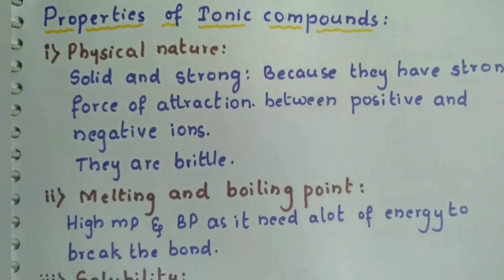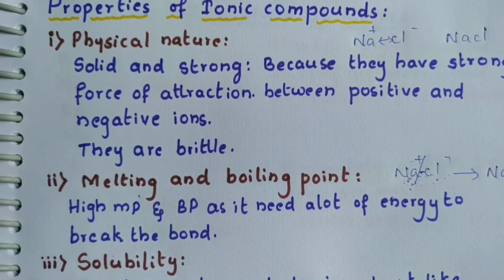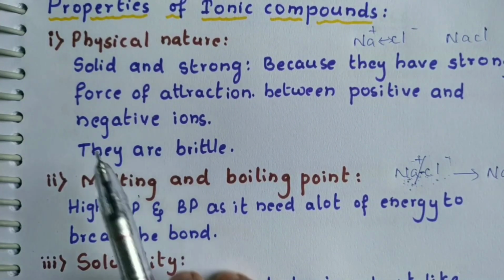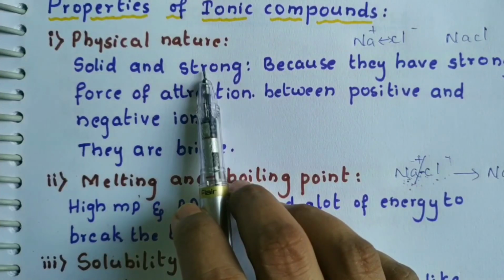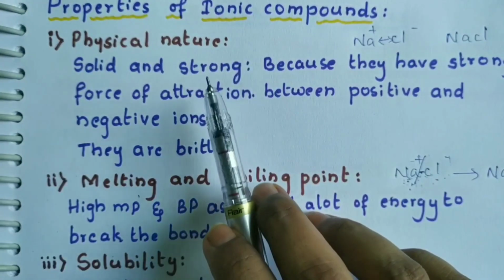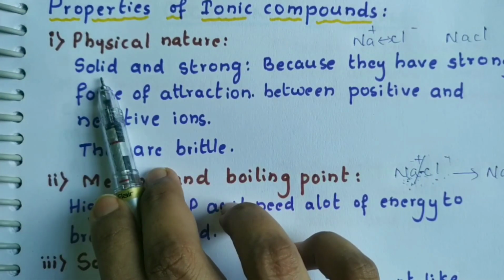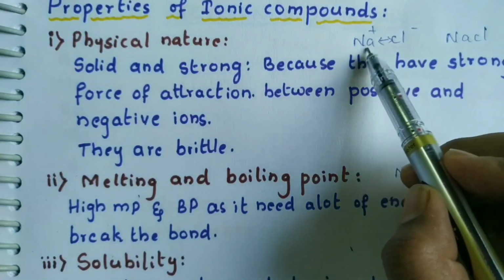We have studied the ionic bond. Let us see the properties of ionic compounds. The first is physical properties, or physical nature. They are usually solid and they are strong. They are brittle in nature. Why are they solid? Because they have a very strong force of attraction between the ions.